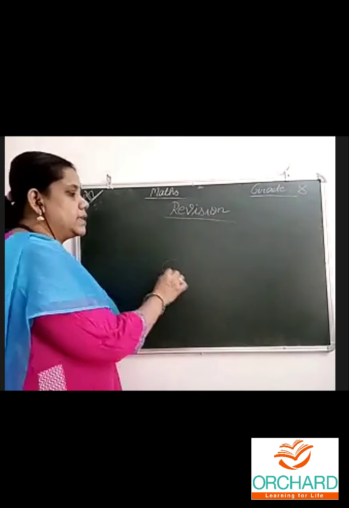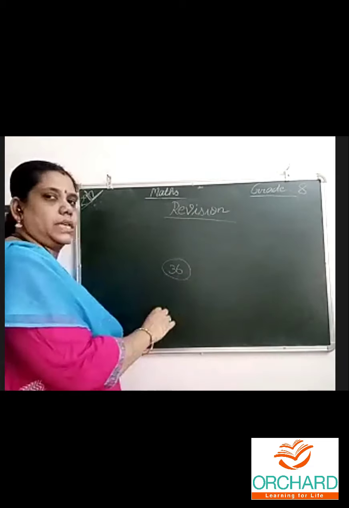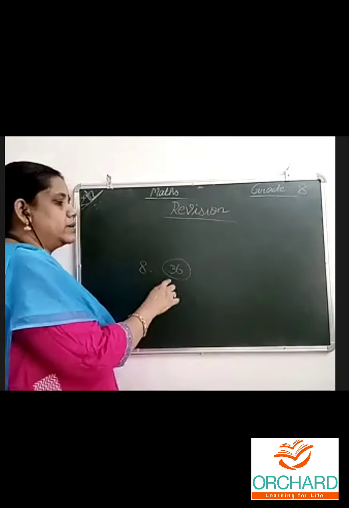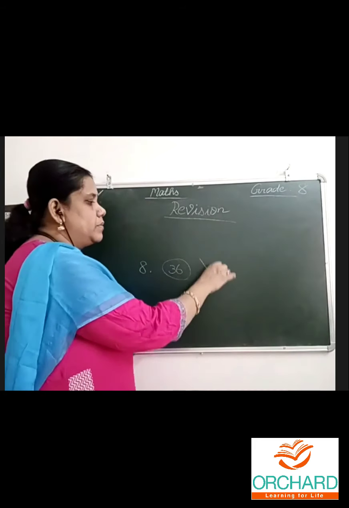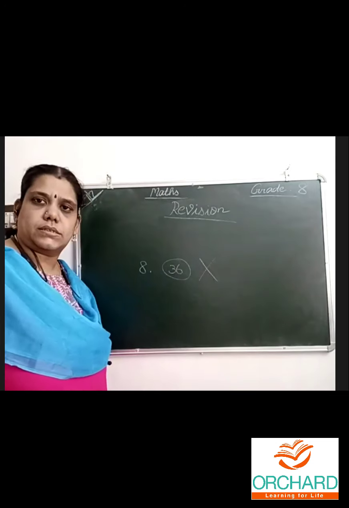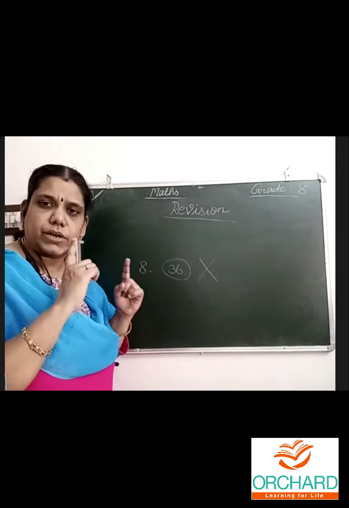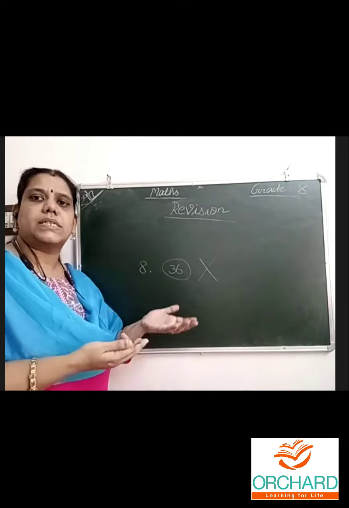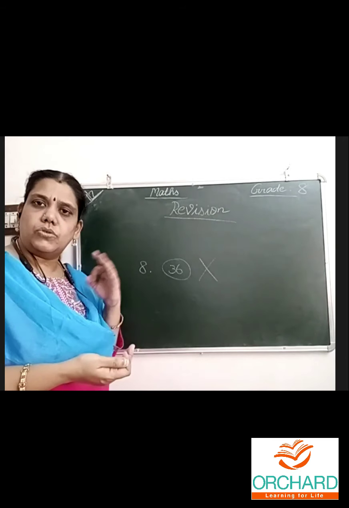If for a 3 marks question you solve somewhere else, get 36, and write only question number 8, 36, definitely this time I am not going to give any marks. For a 3 marks question, you are writing only one number as an answer. Why must we give 3 marks for that number itself? No one will do that.